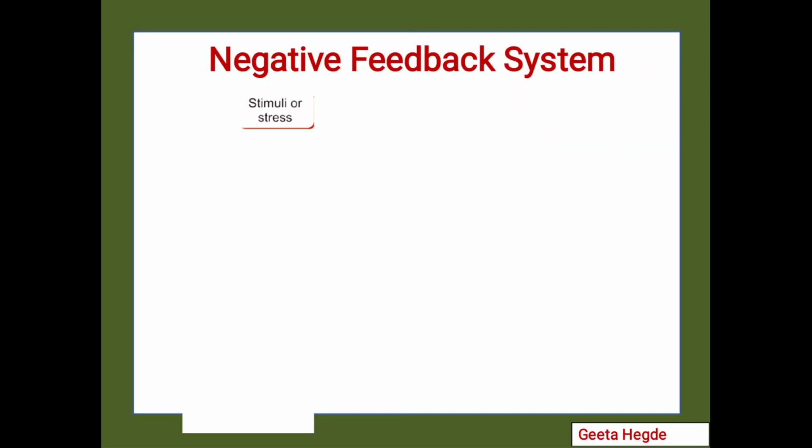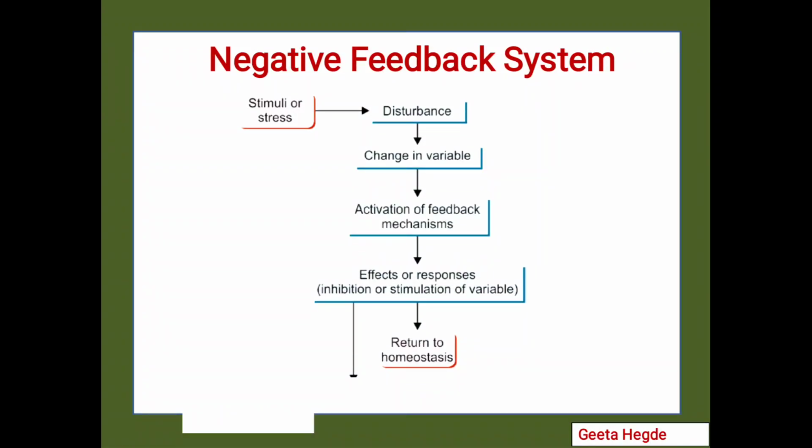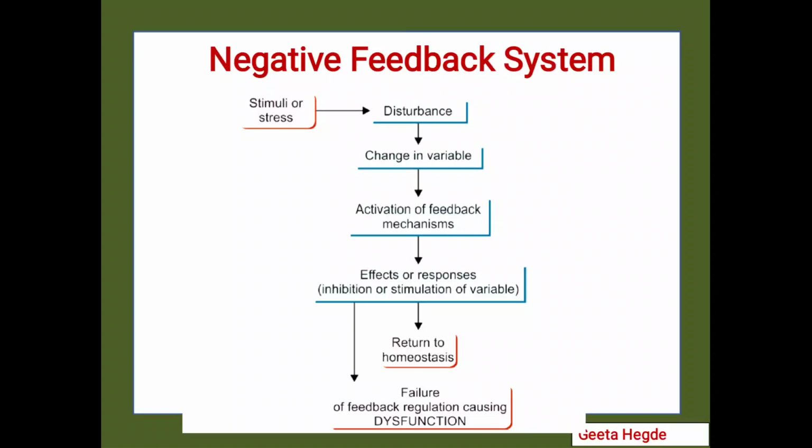In the negative feedback mechanism, there is a stimulus or a stress which leads to disturbance of that particular variable. This leads to change in the variable, which leads to activation of the negative feedback mechanism. Effects or responses can be inhibition or stimulation of the variable: stimulation when the BP has fallen, inhibition when the BP has gone beyond the set limits, which will lead to return to homeostasis. And if the body is not able to bring this parameter back to the set limit, then it will lead to failure or dysfunction of feedback regulation.